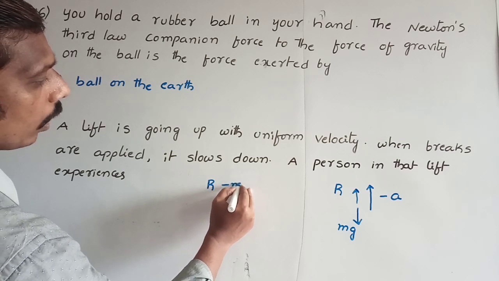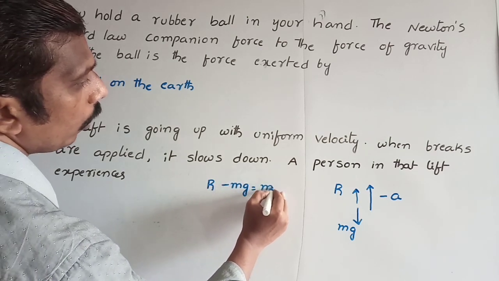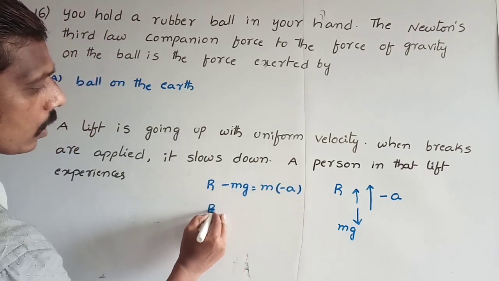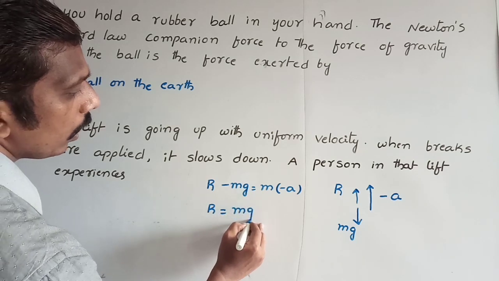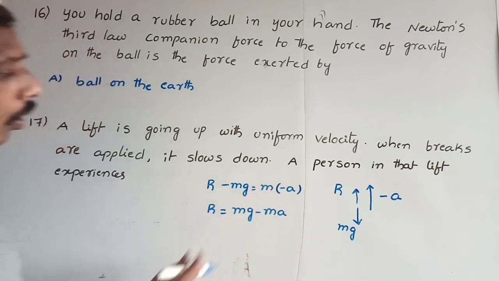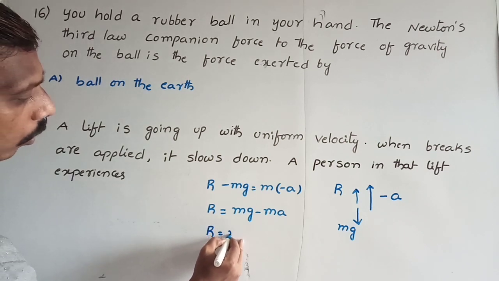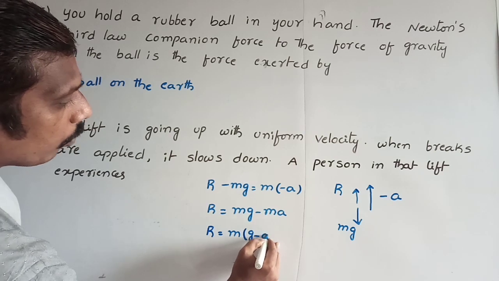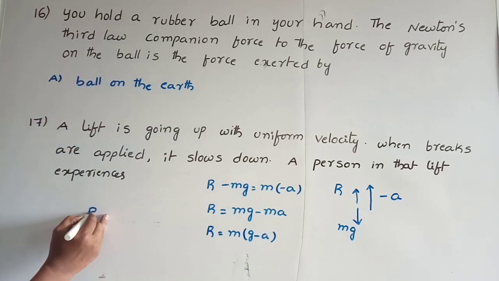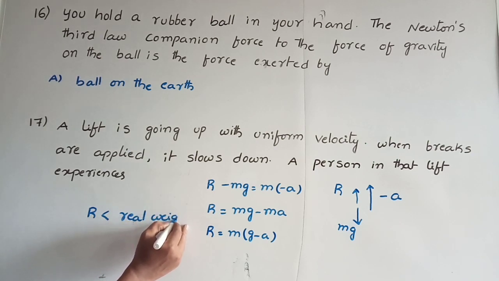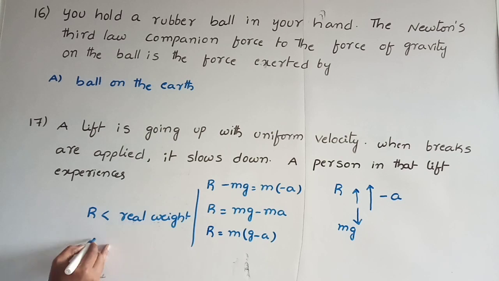R minus mg is equal to m into minus a. Net force is equal to mass into acceleration. From this, R is equal to mg minus ma. We are subtracting some term from his real weight, so he appears to have less weight. So R is equal to m into (g minus a). So the reading is less than the real weight. That means less weight is the correct answer.